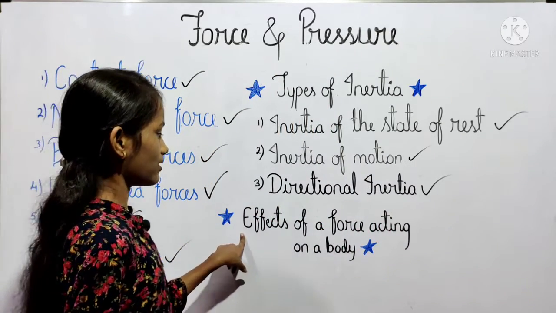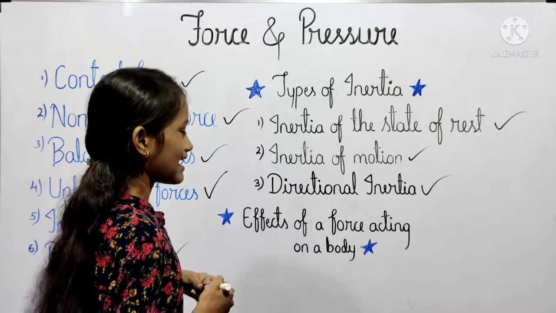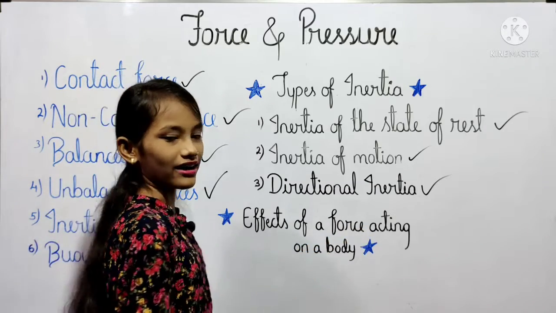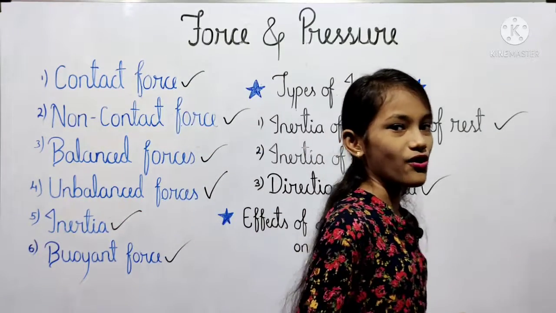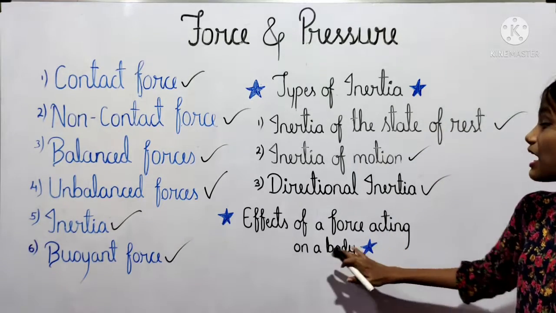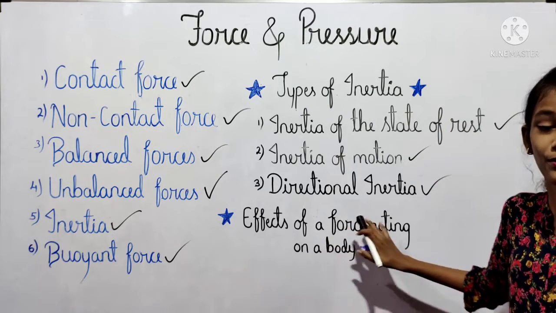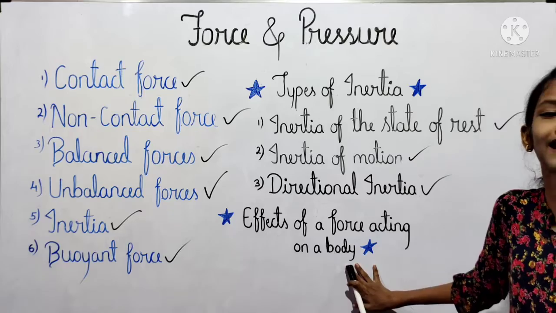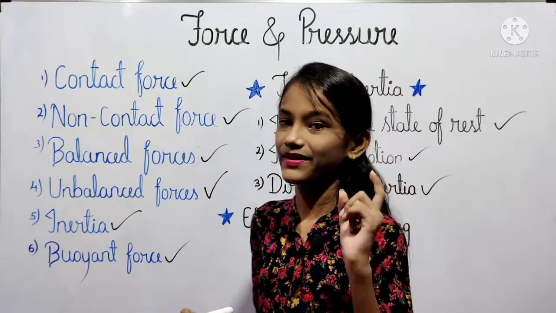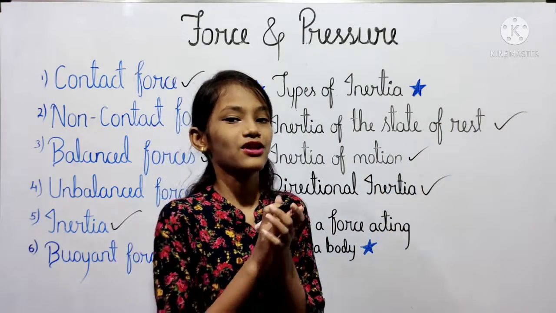Now we will understand our last topic, that is the effects of the force acting on a body. यानी जो बल है, उसके बॉडी पर क्या प्रभाव होते हैं, ये हम समझेंगे. So in it we will say about the 6 types of the points.